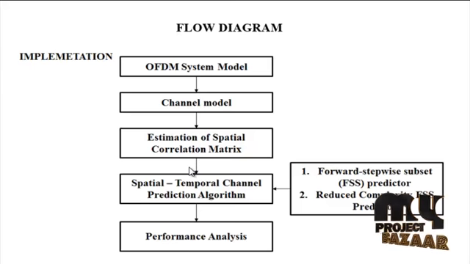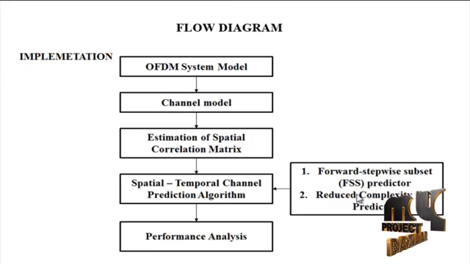Next, the spatial-temporal channel prediction algorithm has been proposed. Here, a forward stepwise subset predictor and a reduced complexity FSS predictor have been introduced. A reduced order AR predictor is proposed in this subsection, which aims to reduce the computational burden of the all correlation predictor. In this algorithm, the observations are not considered to be equally important for prediction. Some observations offer little information for the AR model, particularly if a datum is independent of the predicted datum, and then the datum has no help for prediction.